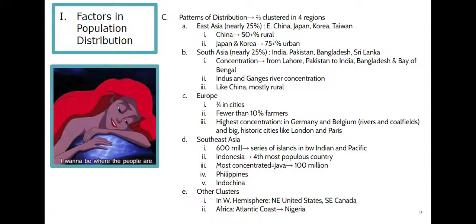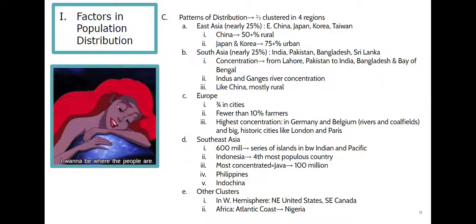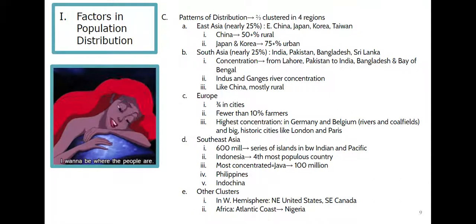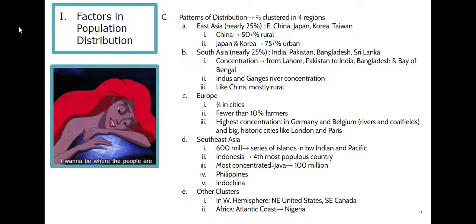There are 60 million people living on a series of islands between the Indian and Pacific Ocean. Indonesia, which is an island chain nation, has about the 4th most populous country in the world, which would be China, India, the United States, and then finally Indonesia. So it is a very, very heavily populated area. Most of the population is concentrated in Java, which is the capital, with about 100 million people. And then Indochina and the Philippines are important regions as well.